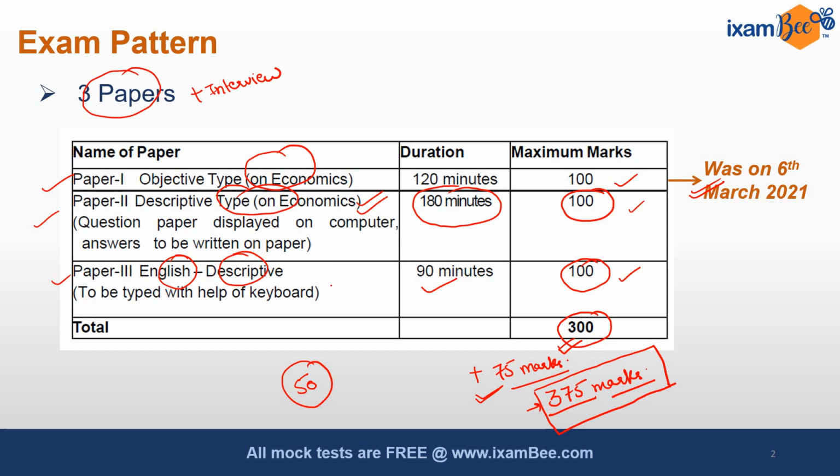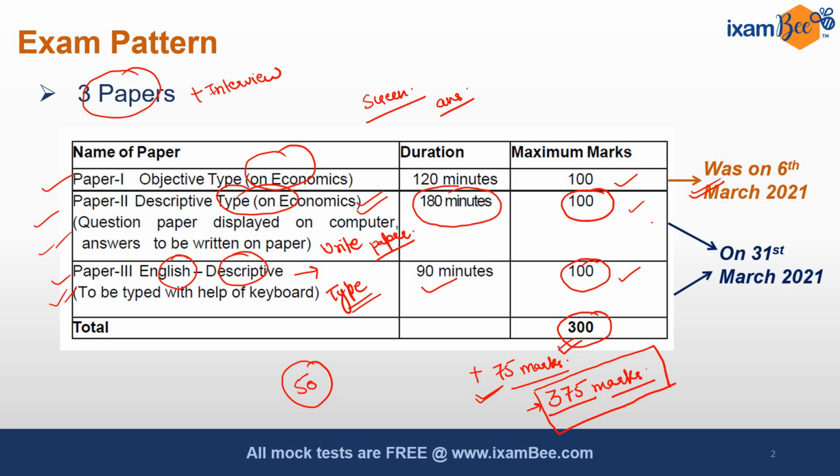One thing to remember is that for the descriptive paper for English and the descriptive paper for economics, there is a difference in the pattern of writing the paper. For descriptive English you have to type the paper, on the other hand for economics you have to write it. The question will appear on a screen and after seeing the question you have to write your answer on the paper and then it will be evaluated. So although both papers are of descriptive type, there is just a difference in the pattern of submitting your answer. English will be submitted online, whereas economics will be on paper and submitted offline. These two will be conducted on 31st March.